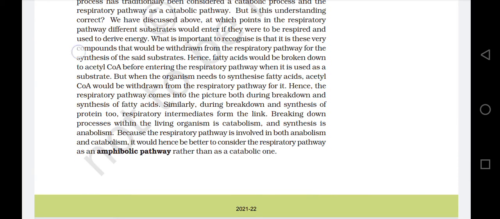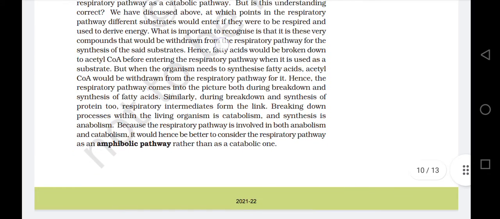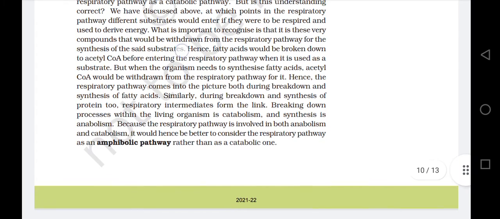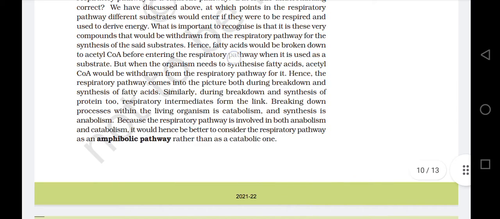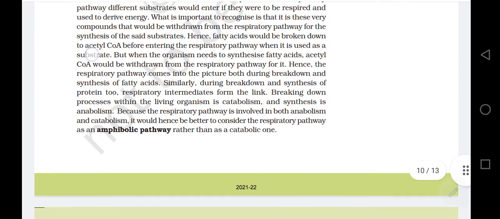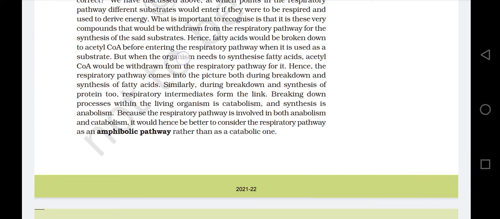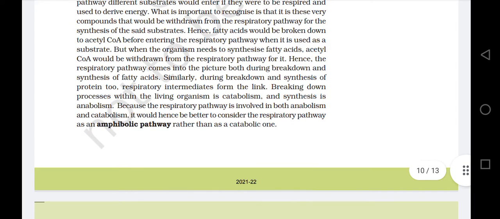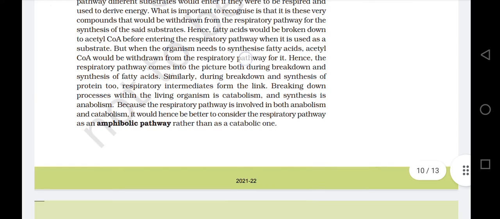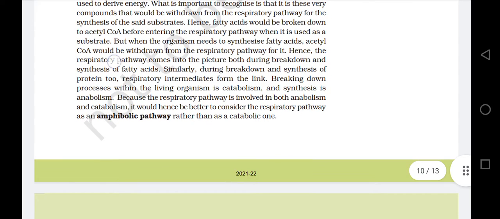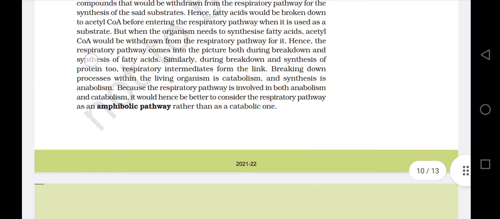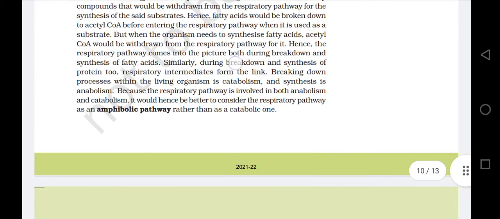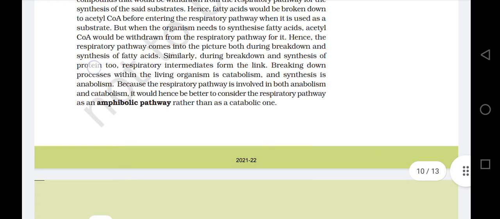these very compounds would also be withdrawn from the respiratory pathway for the synthesis of the said substrates. Hence, fatty acids would be broken down to acetyl-CoA before entering the respiratory pathway when used as substrate. But when the organism needs to synthesize fatty acid, acetyl-CoA would be withdrawn from the respiratory pathway for it. Hence, the respiratory pathway comes into the picture both during the breakdown and synthesis of fatty acids, and similarly during the breakdown and synthesis of proteins too.